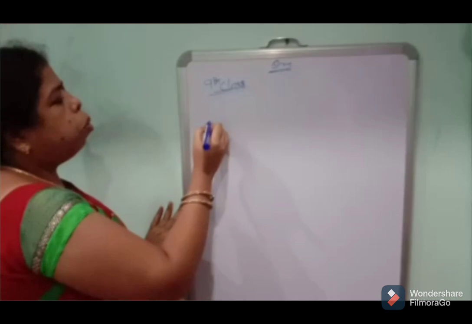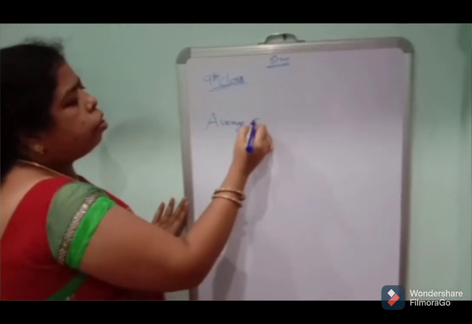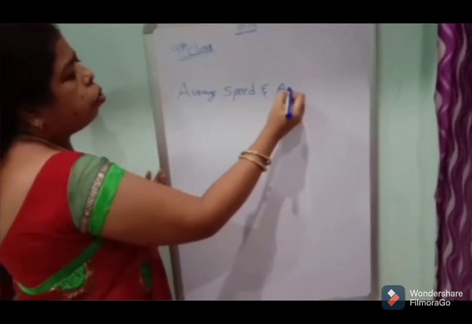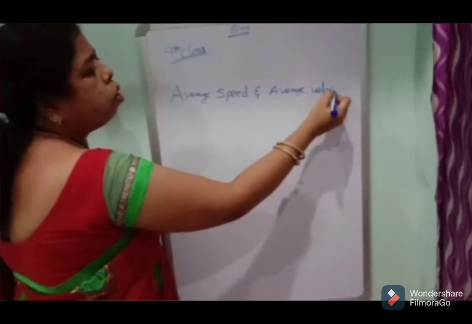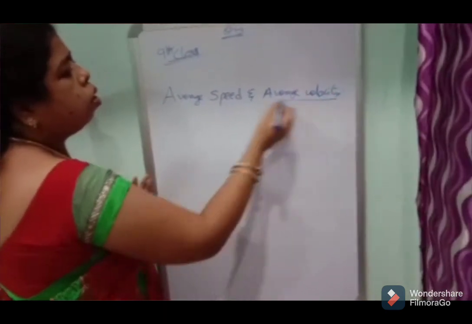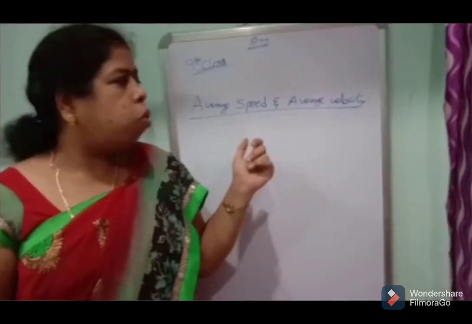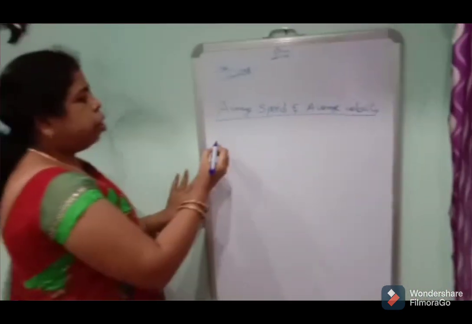We can now discuss average speed and average velocity. What is average speed and what is average velocity? For example, take an example.